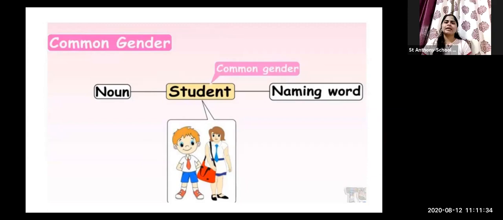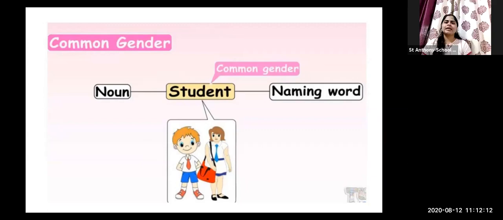If I say that the girls of standard 3rd A and 3rd B are very smart, at that time I am particularly speaking about the girls. But if I use the word student, the word is common for male and female, for boy and for girl. For both of them, I can say student. If I say that my students are very attentive, in that, all students, male and female both, come, and with a single name I am denoting them.